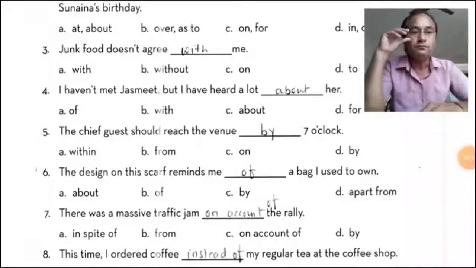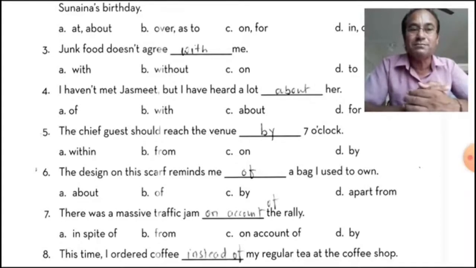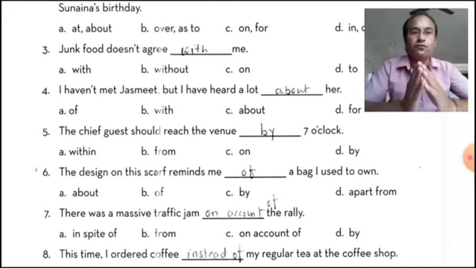Now, the design on this craft reminds me of a bag I used to own. The design of this craft reminds me of a bag I used to own. So here, of is a preposition, used before bag.